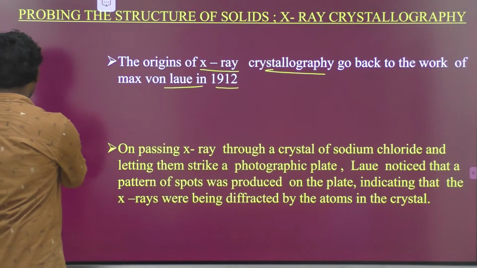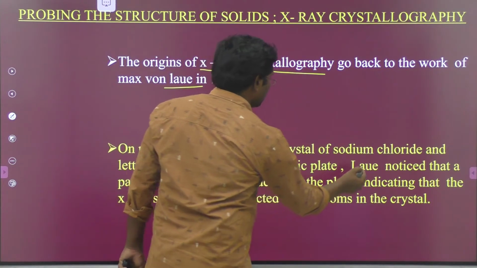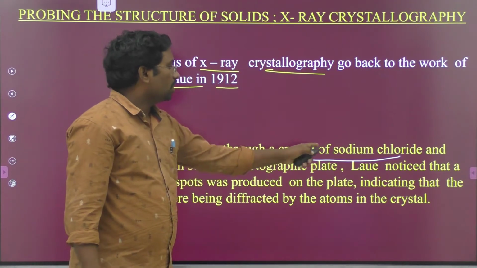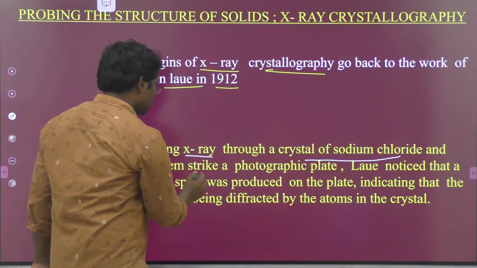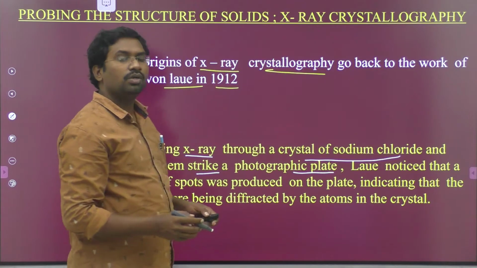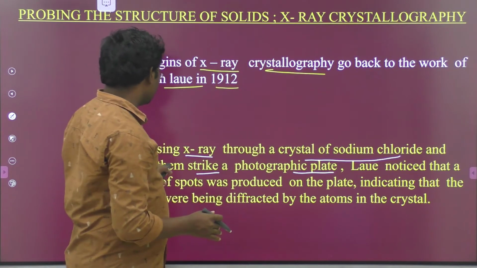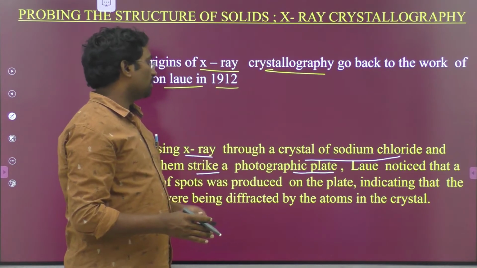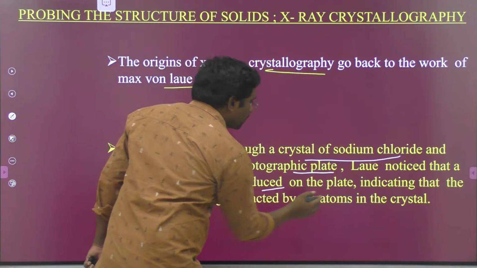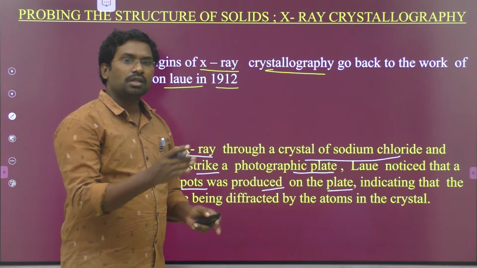He noticed something on passing X-rays through a crystal of sodium chloride. Max von Laue passed X-rays through a crystal of sodium chloride and let them strike a photographic plate. He noticed that a pattern of spots was produced on the plate. So this is the main assumption, the Max von Laue experiment.